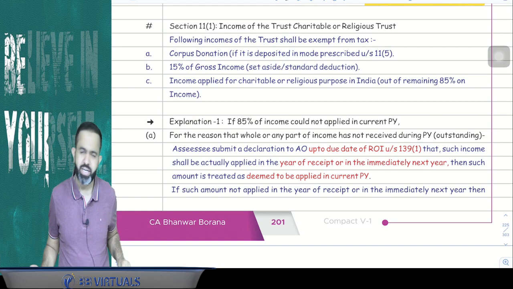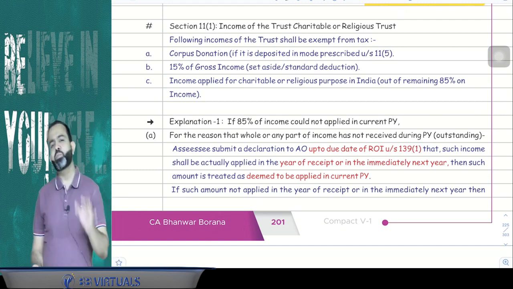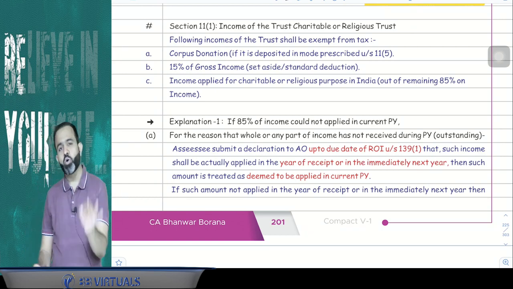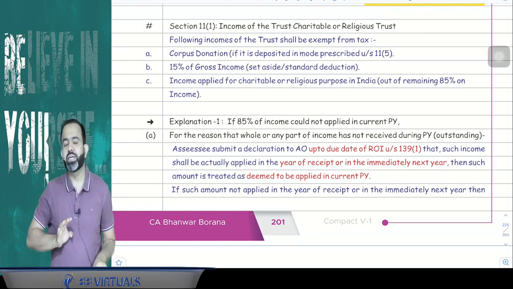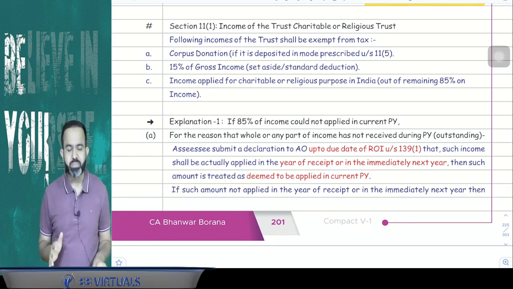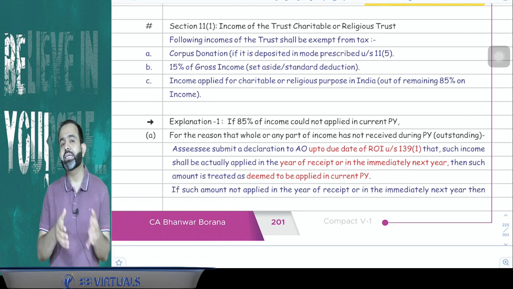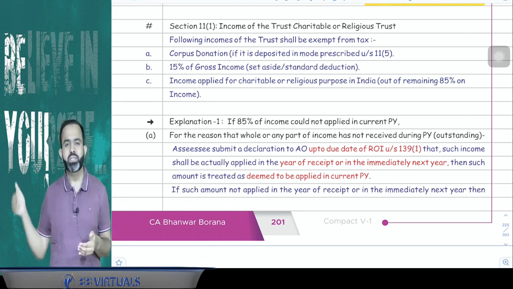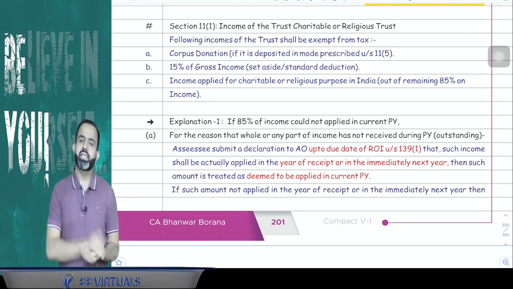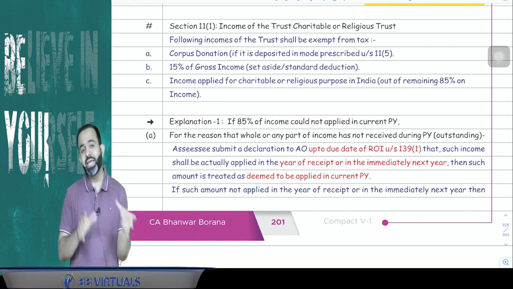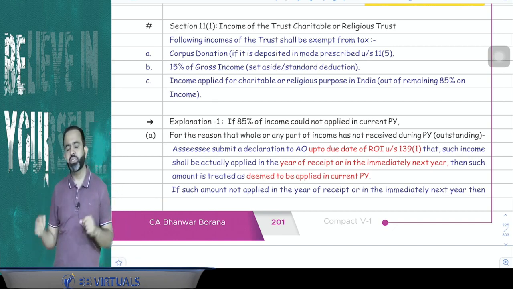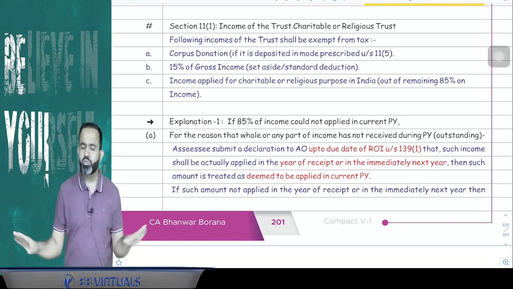But guys, there is one exception, is a corpus donation. If any trust receive the corpus donation, that is totally exempted. That will not be part of the gross receipt. That will not be part of the income. What is the meaning of corpus donation? Corpus is like a capital of the company. In company, you know that there is a capital. So in the same line, in the trust, there is a corpus fund. So if any donation received towards the corpus of the trust, that is totally exempted. That is not taxable at all.